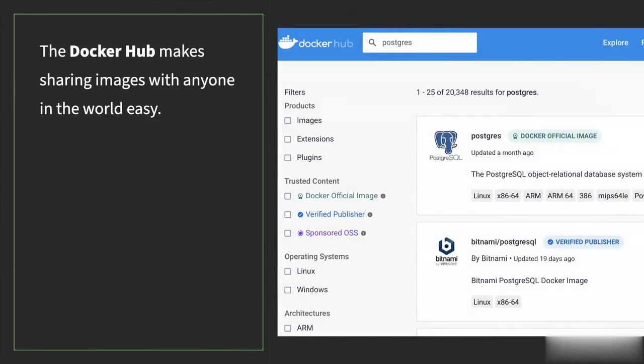Second, Docker makes it really easy to share images. Users can share their application images through the Docker Hub, a global repository of images maintained by Docker. Users can create registries as well as create alternative registries hosted on the internet.